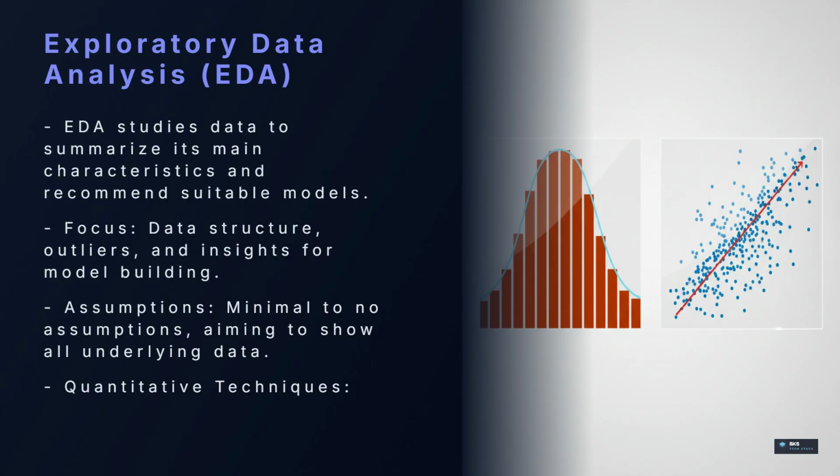Graphically, we use tools like histograms to visualize the distribution of a single variable, showing its center, spread, and any skewness. Scatter plots are indispensable for examining relationships between 2 variables, helping us quickly identify if they're linearly or nonlinearly related, and if there are any glaring outliers or dependencies.